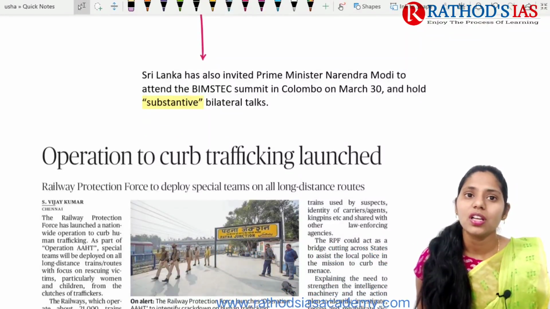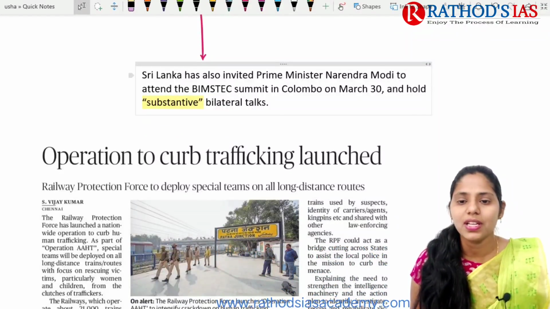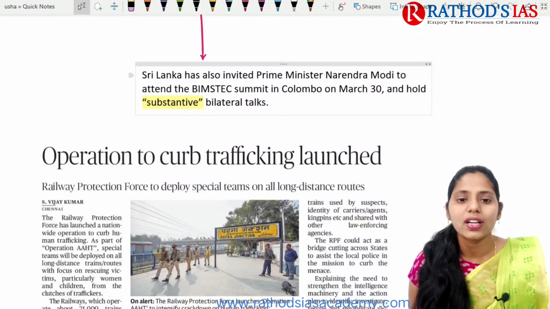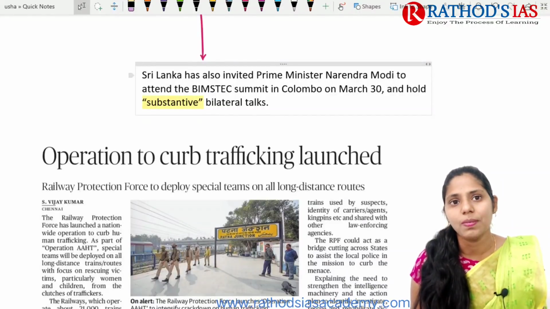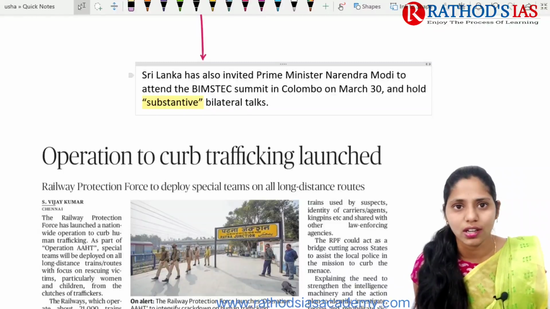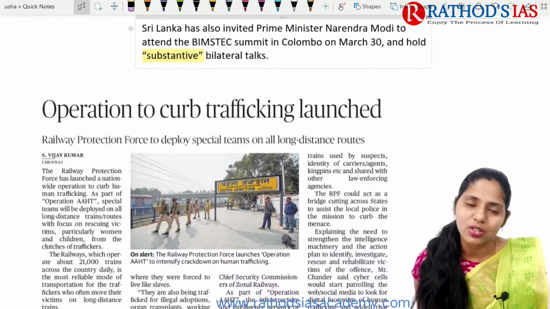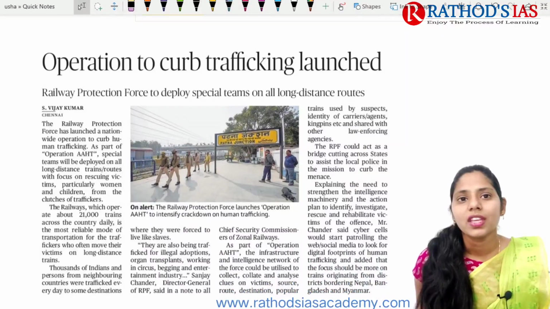Not only that, Sri Lanka invited Prime Minister Narendra Modi ji to attend the BIMSTEC summit in Colombo as well. These are some important signs of positive things we can see in the bilateral relations between India and Sri Lanka. So please open the map and try to see the geographical location as well.